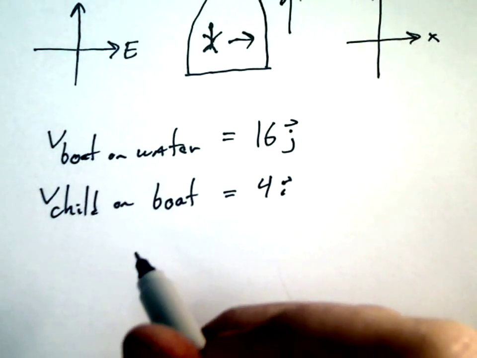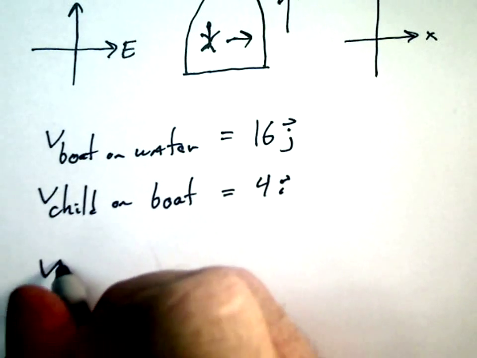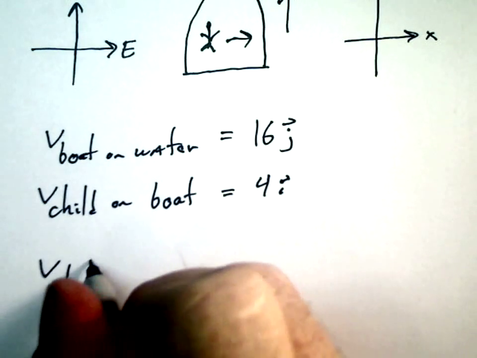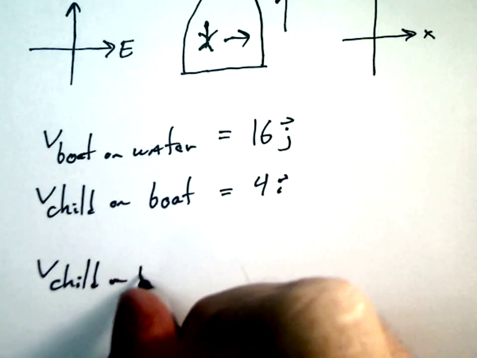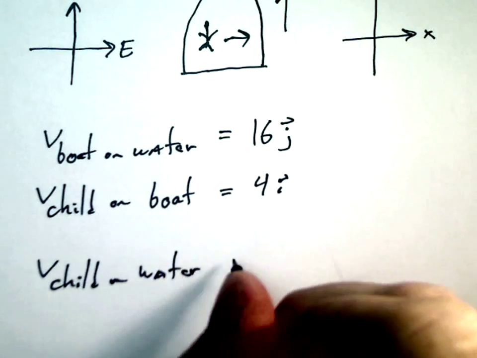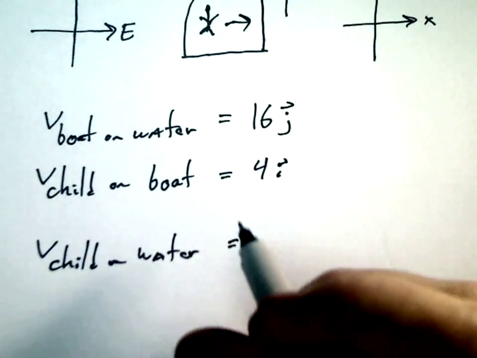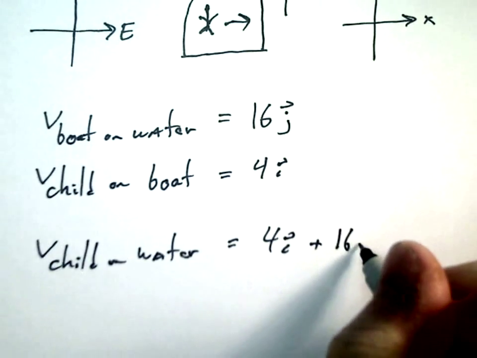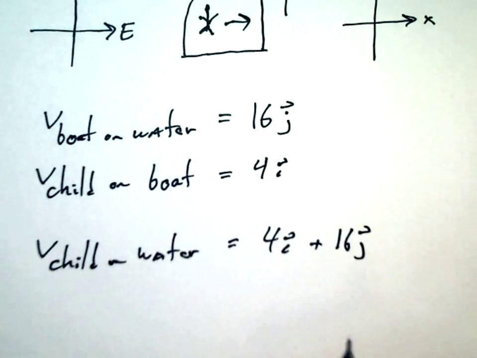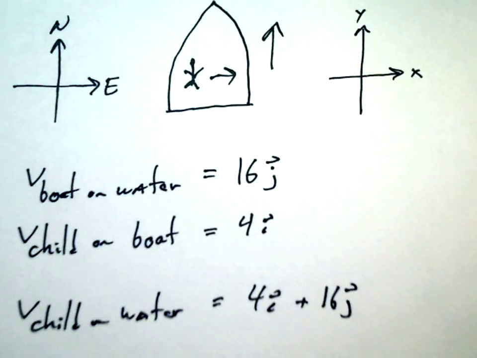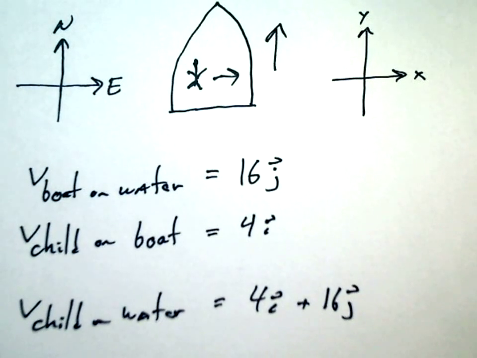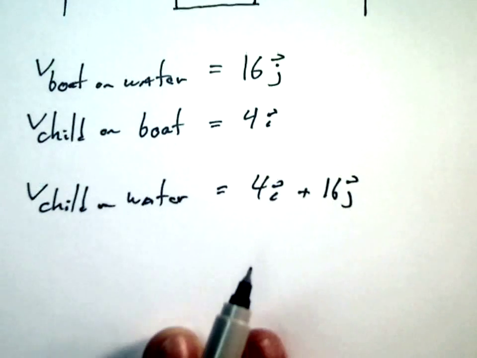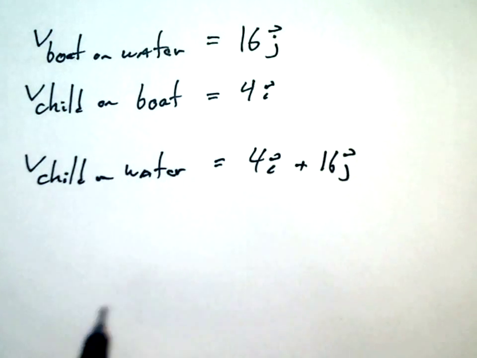So the velocity of the child relative to the water is going to be 4i plus 16j. Right? So you get the picture here. And maybe instead of on, I should have said relative. So what's the speed?